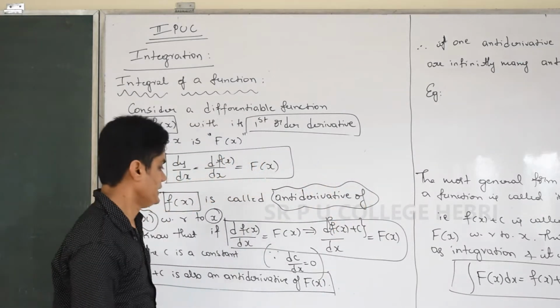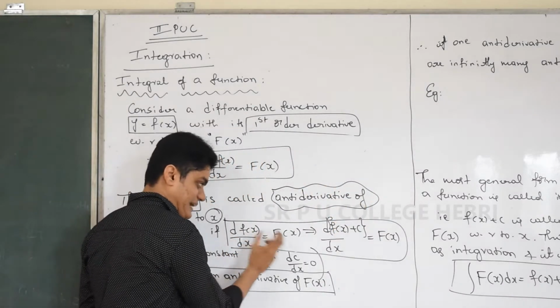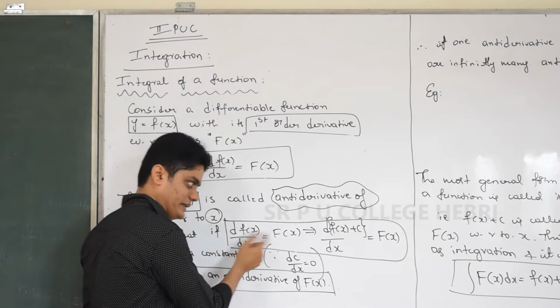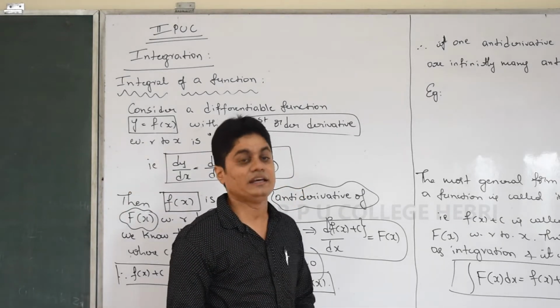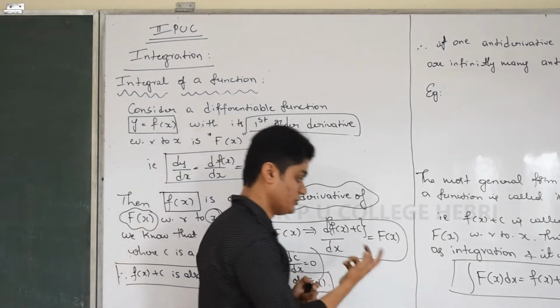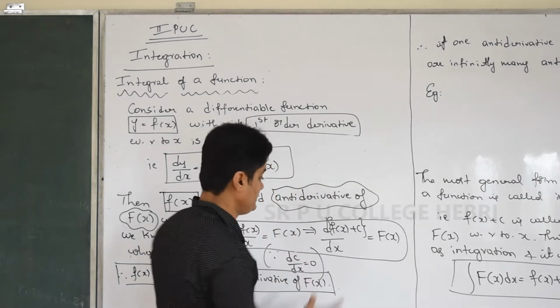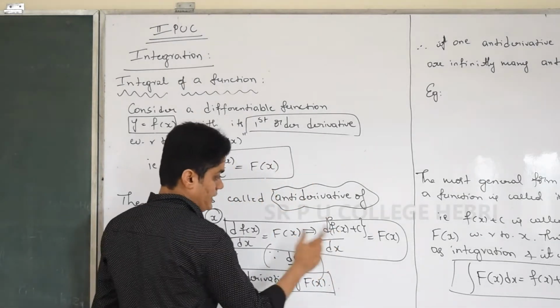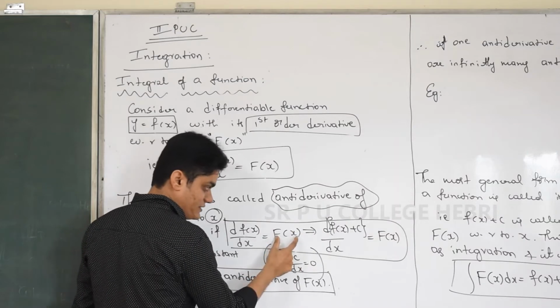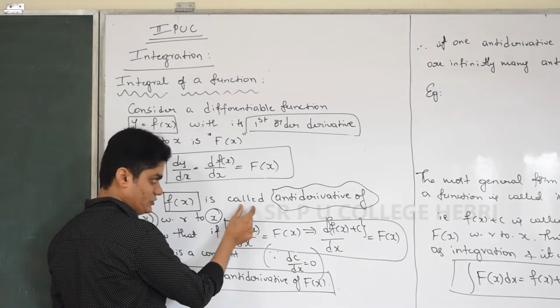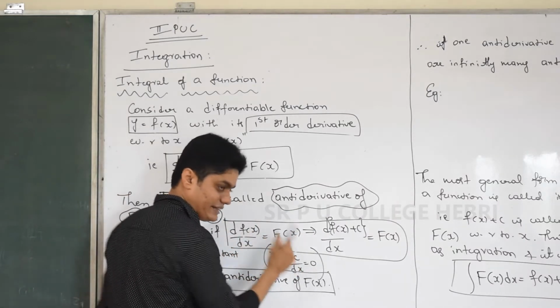Because of that, if capital F of x is a derivative of small f of x, then small f of x plus a constant is also a function whose derivative is capital F of x. Otherwise, see this, if capital F of x is a derivative of small f of x, then we know that small f of x is called antiderivative of capital F of x.